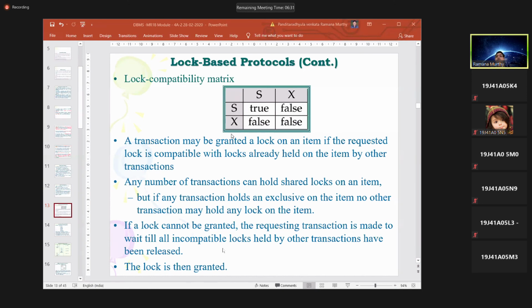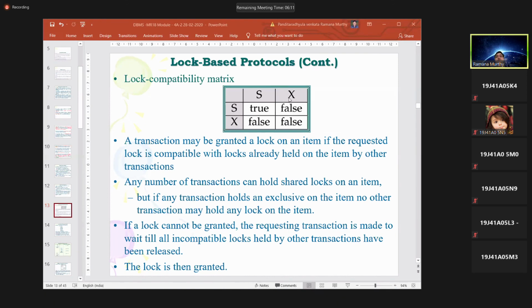What if the vertical transaction has also decided to modify? Who knows which transaction is modifying this particular value? So the lock should not be granted until the horizontal transaction releases its locks.